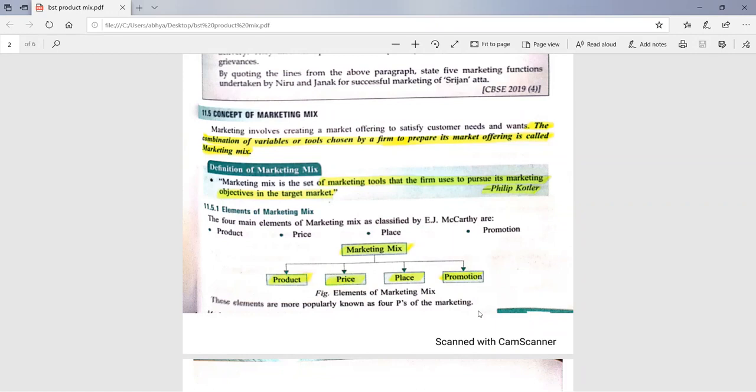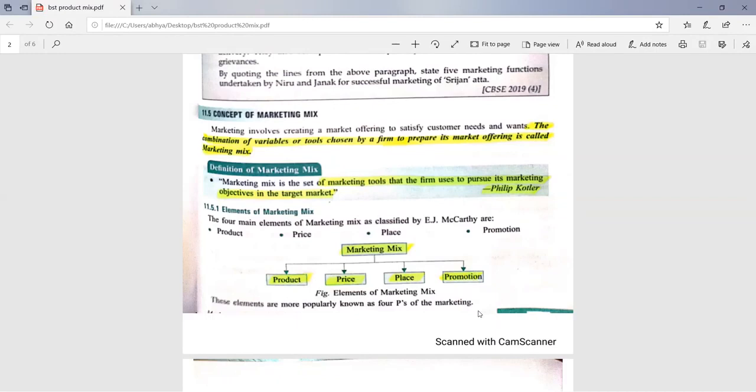So the rest of the chapter is all about the marketing mix. Only one topic is left, that is the marketing mix, and there are many concepts in this topic. You can write the definition. Marketing mix refers to the combination of variables or tools chosen by a firm to prepare its market offering.